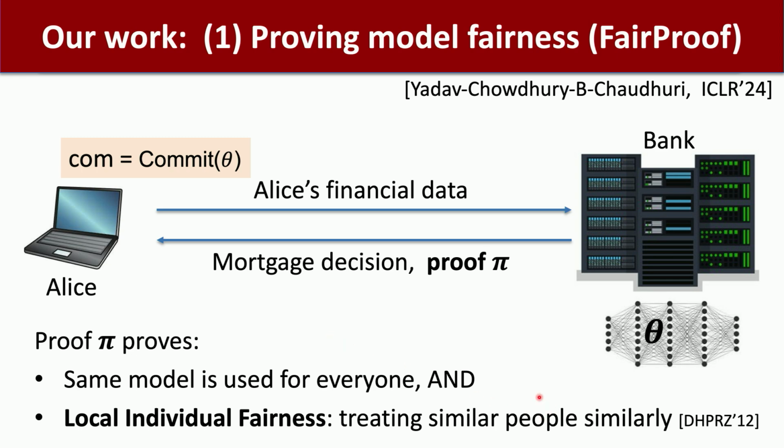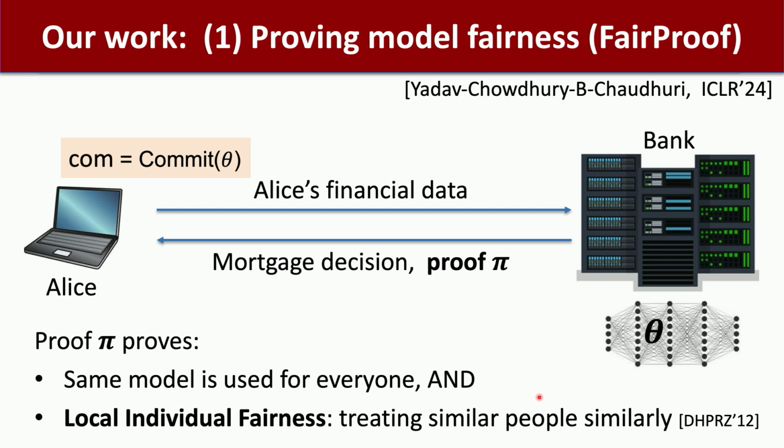So the way local individual fairness works is you take my financial data, you put a bubble around it, you put a sphere around it, and you want to argue that all the points in the sphere are treated roughly the same. So for most of the points in the sphere the model will respond in the same way. That's what this proof system actually does. It proves that not only was the correct model applied, this model actually doesn't depend on gender or zip code, or on any of the protected characteristics that we're not allowed to discriminate relative to.